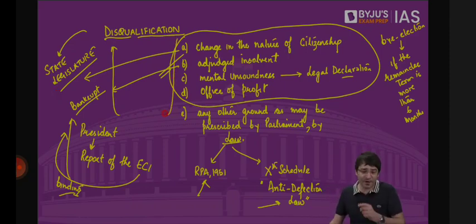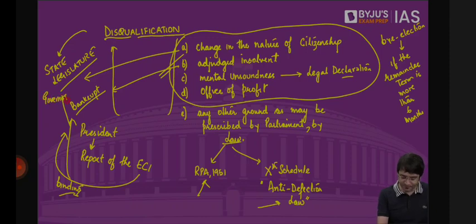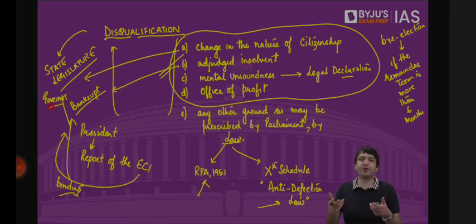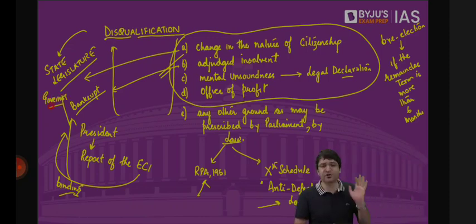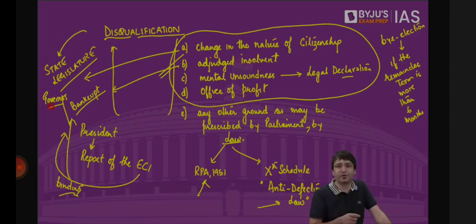But who will disqualify? Governor. But governor cannot act on his own. Just like the president cannot act on his own, the governor has to refer this matter to the Election Commission of India. And whatever report is given by Election Commission of India, that is binding on the governor.